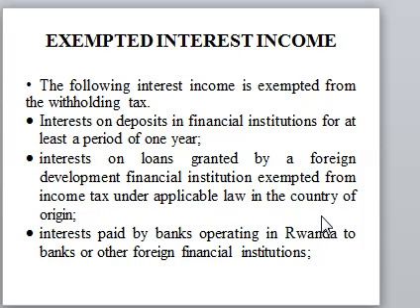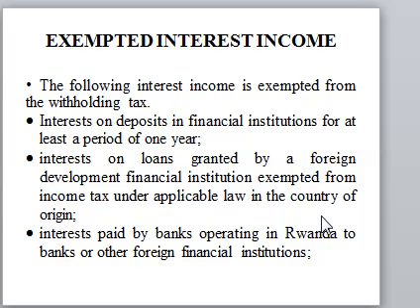Another one is interest paid by banks operating in Rwanda to other foreign banks. For example, KCB can give a loan to Beka, and then it charges an interest on that loan. So the loan that is given by KCB to Beka, or Beka to KCB, or Beka to Equity, that interest is exempted from tax.